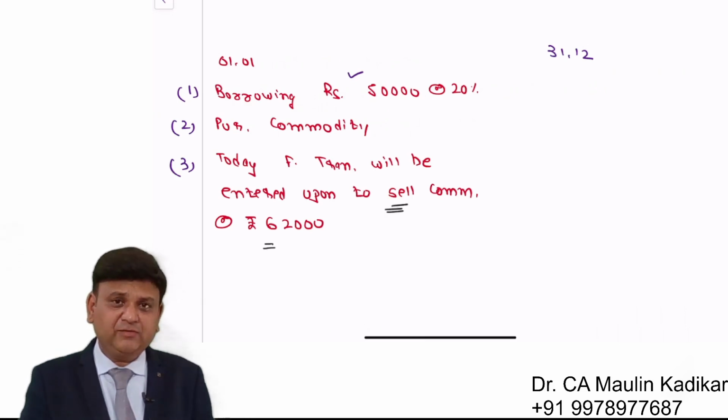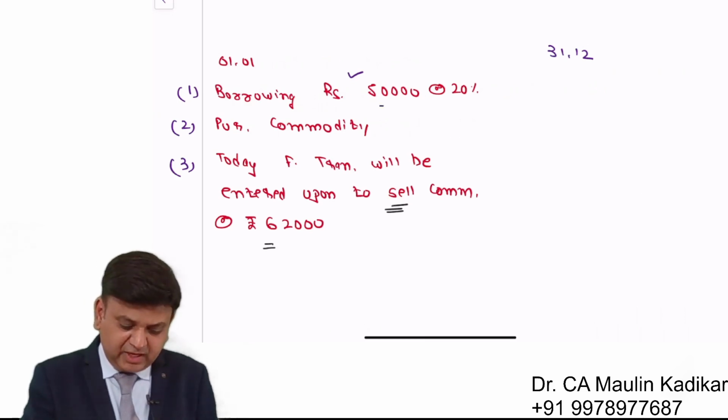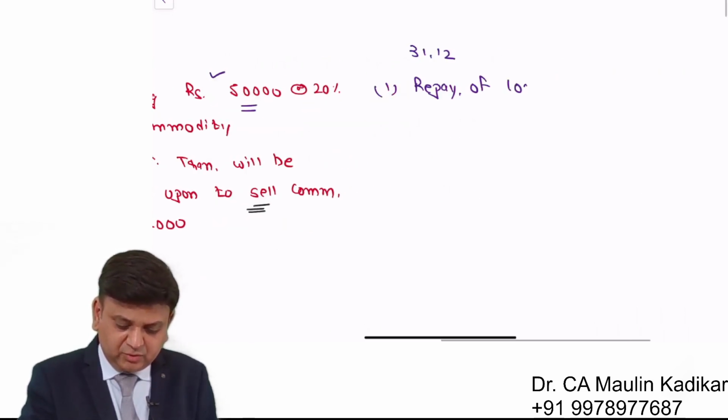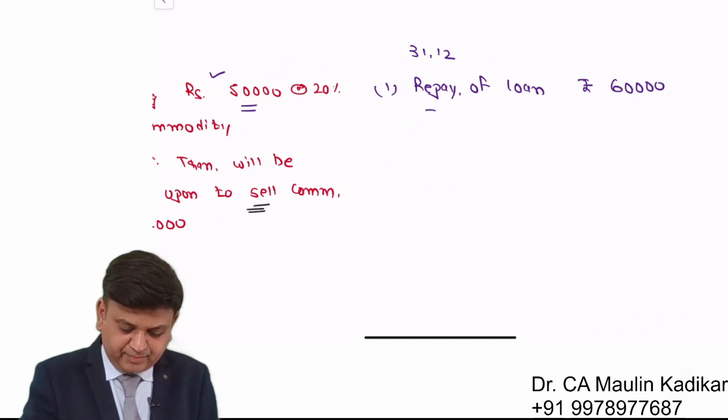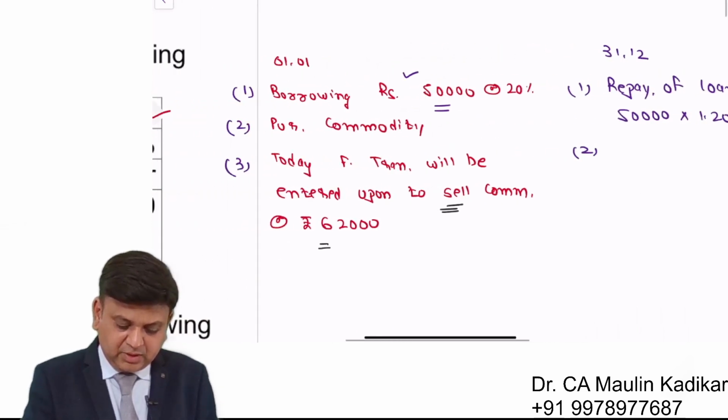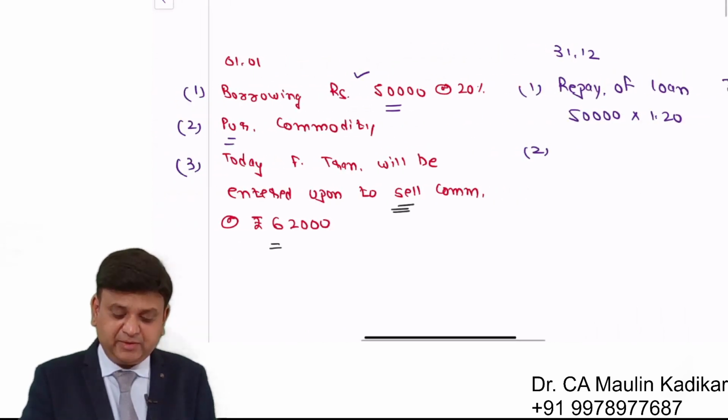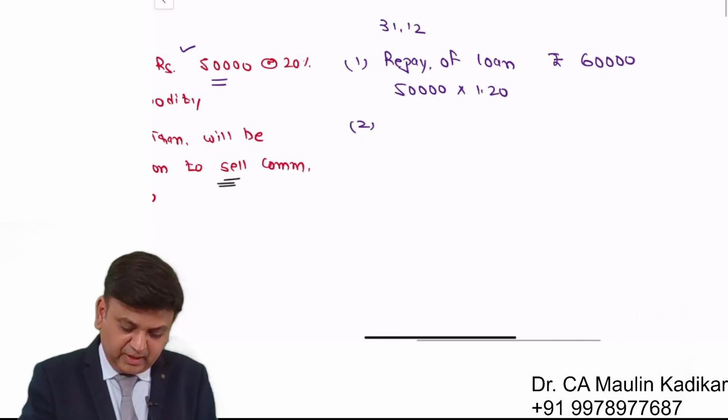At the end of the year, what will happen? Whatever amount he has borrowed, there will be a repayment of loan. What is the repayment of the loan? Repayment of the loan is rupees 60,000. So it is 50,000 into 1.20. Whatever commodity he had purchased, he is holding.